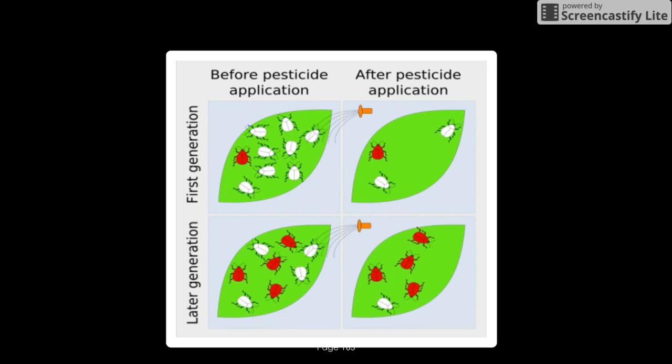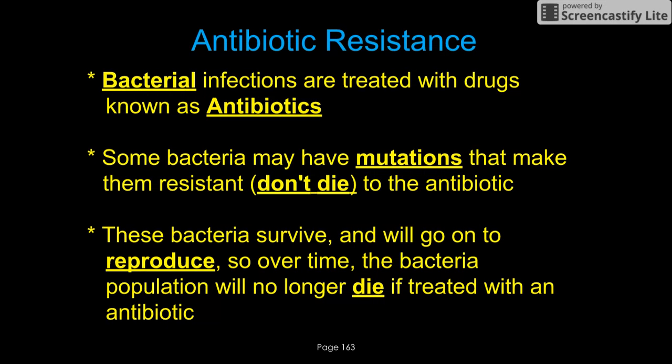Same thing with my hand sanitizer example. The hand sanitizer won't kill all the bacteria because some of the bacteria will have a mutation. This is called antibiotic resistance. Bacteria are treated with drugs known as antibiotics.